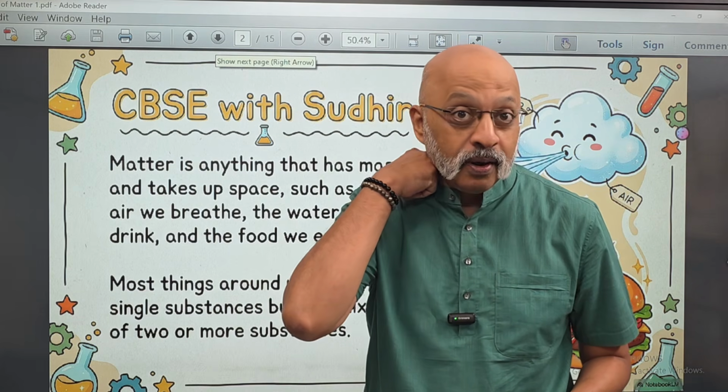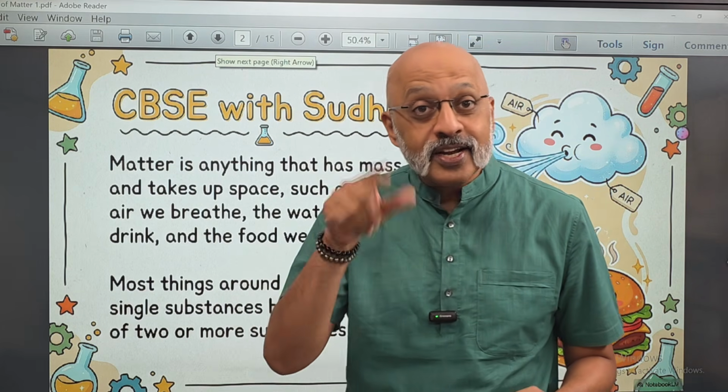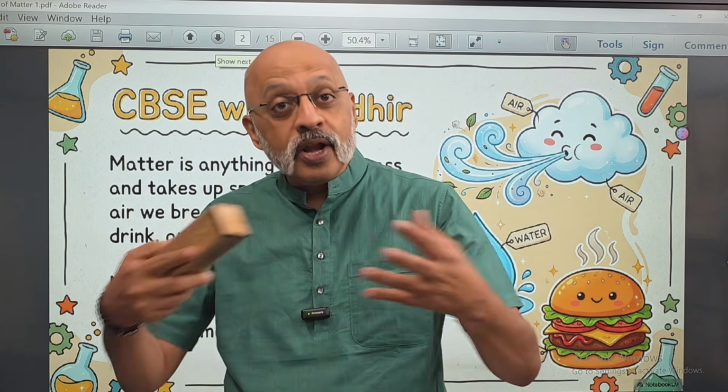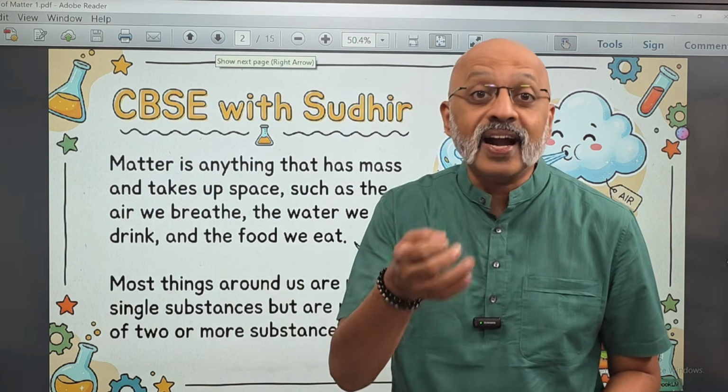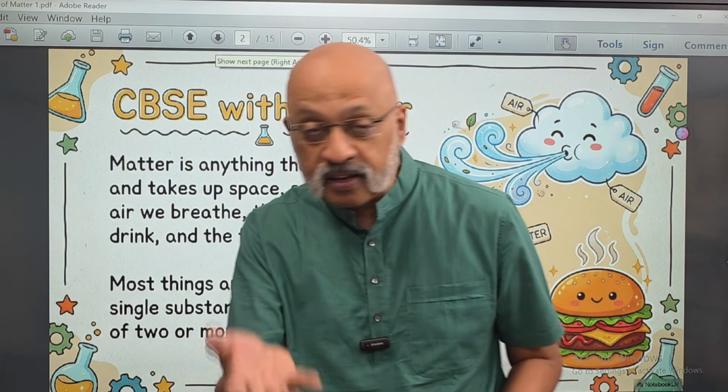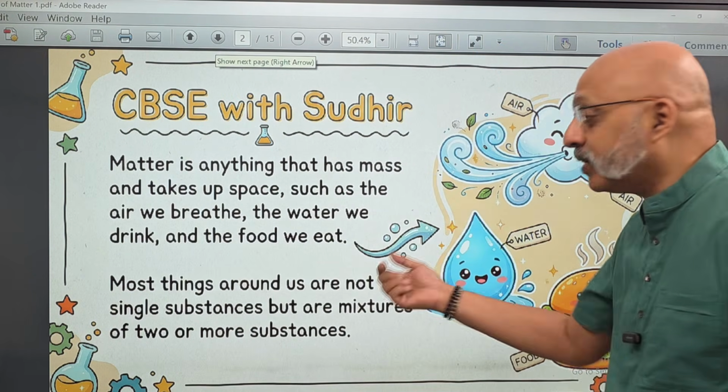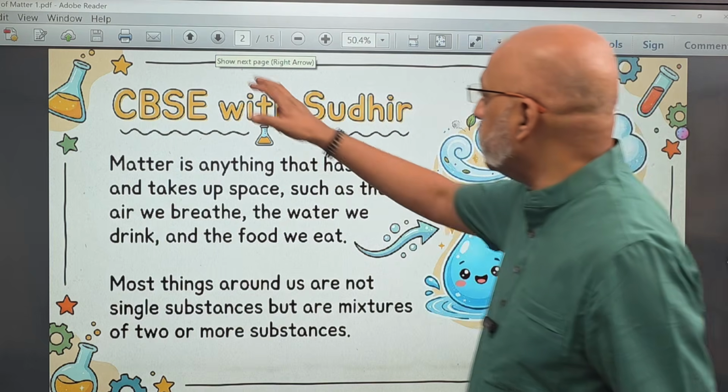To give you an example, bhel puri khate hain, right? Now it is a combination of puri and some kind of bhel, right? So only when you mix it, now what is that? That is a mixture. Yummy, muh mein pani aa gaya, right? So that is what we are going to talk about in this chapter.